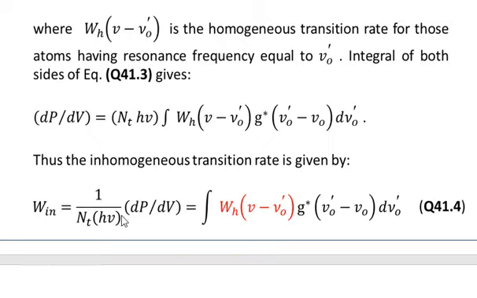So Win is equal to dp over dv divided by the photon energy nt into h nu. So that becomes equal to integral of wh at nu minus nu naught prime into g star of nu naught prime minus nu naught, and the integrand element is d nu naught prime, as given in equation number 41.4. The other quantities which we have not shown have been cancelled out, that is nt and h nu will be cancelled out with the terms in the denominator over here, and we have the rest of the quantities over here. So it means that we have found an expression for the inhomogeneous transition rate given in equation number 41.4.